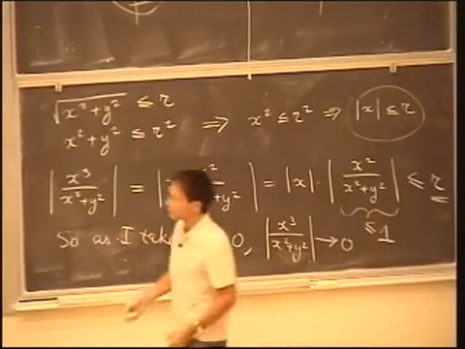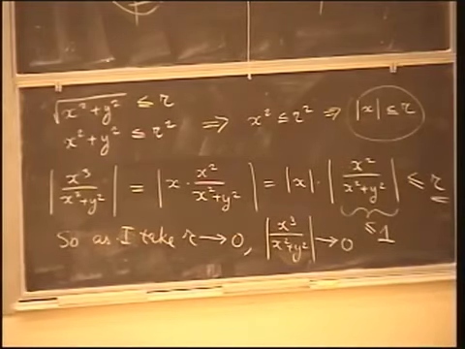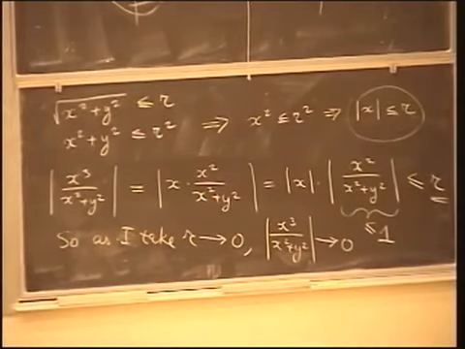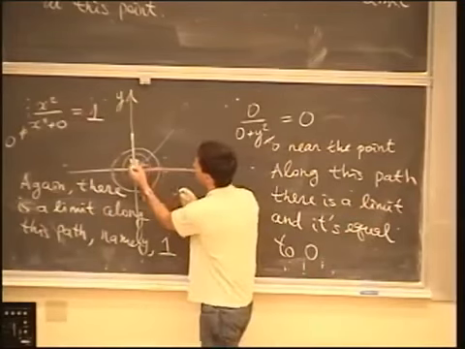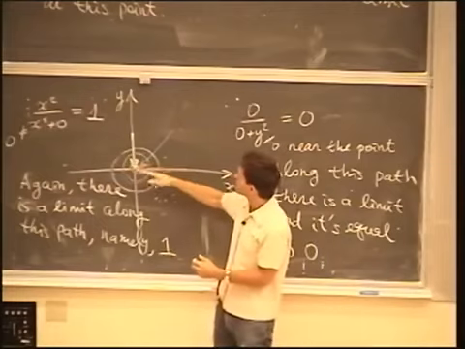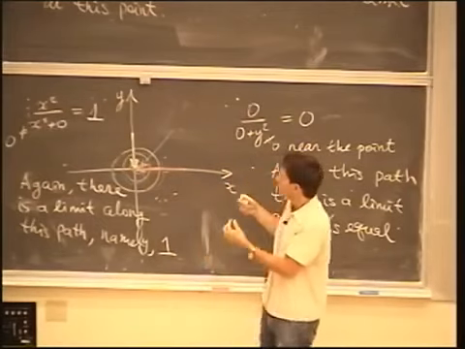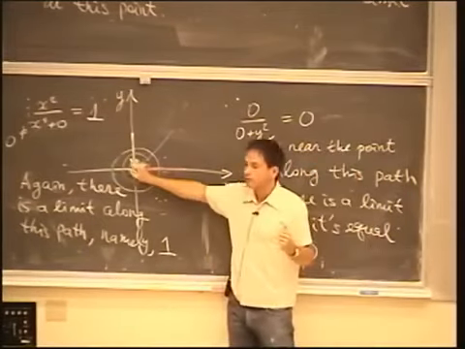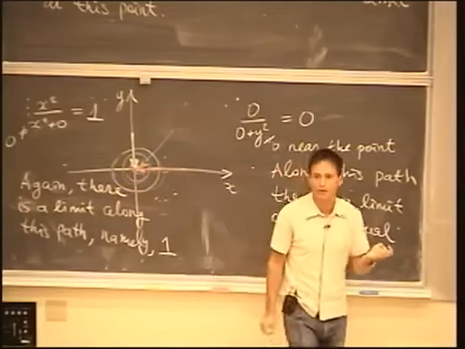You see, nowhere in this argument am I talking about particular paths approaching 0. I'm talking about the entire disk of radius r, and then I'm squeezing that disk, taking it smaller and smaller. By being able to use this estimate, I can control the value as a function of the radius. I can say that if I am within the radius 1 inch, the value of the function is going to be less than 1. If I'm within the radius 1 over 100 of an inch, it's going to be less than 1 over 100. 1 over a million, and so on. In other words, I can get as close as I want to 0 for the value by choosing a sufficiently small disk. And that's the argument. That's the proof that the function has a limit, and the limit is equal to 0.